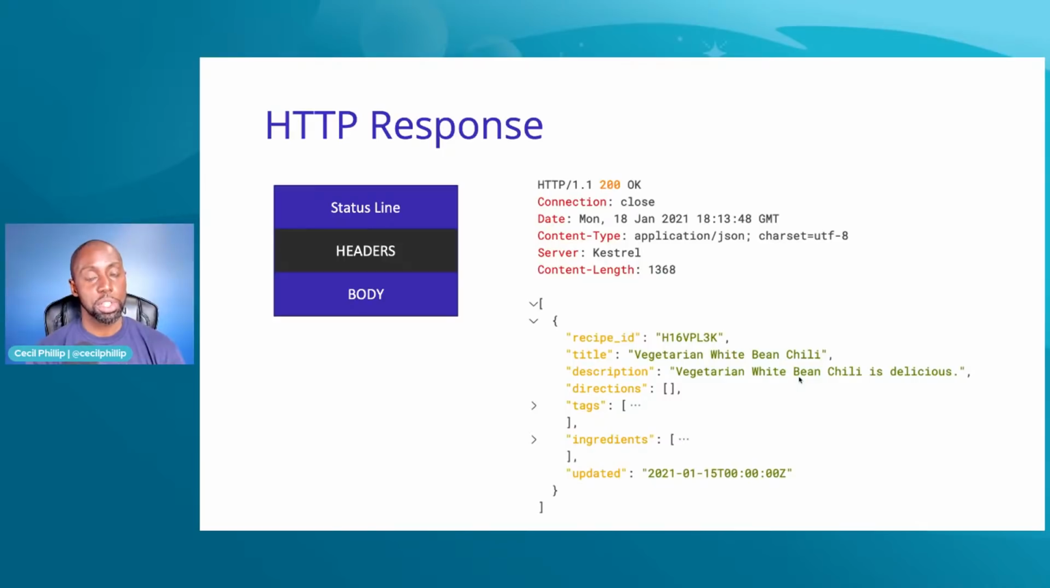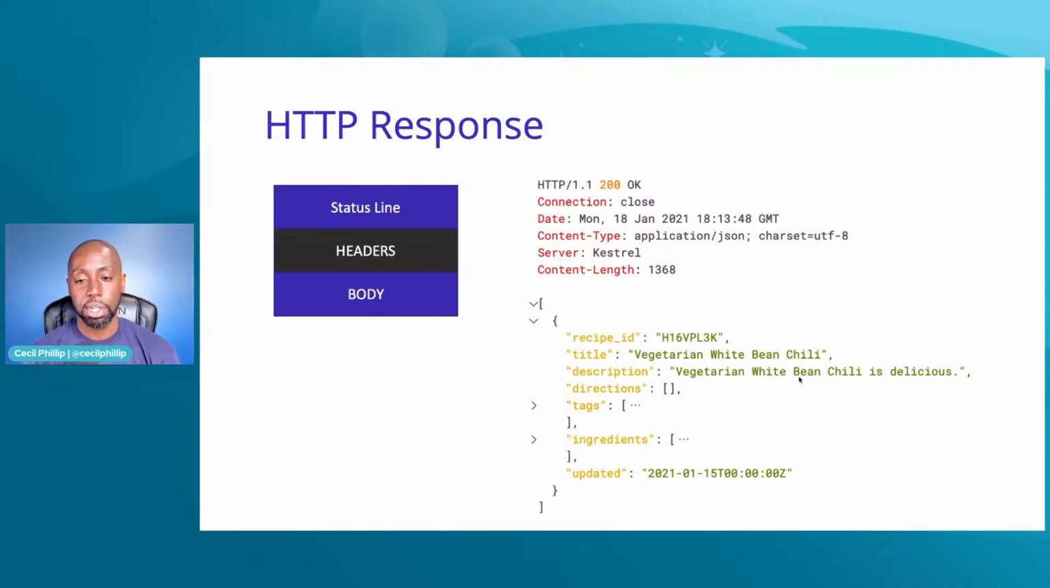Now, after the request is received on the server side, it's going to get processed. The job of the server is to return a response. And the response for an HTTP message looks very similar to a request. The main difference is that instead of having a request line, it has a status line. And the status line is important because it lets us know what happened to the request we made. Was it successful? Did it fail?